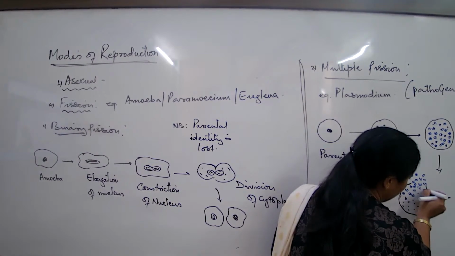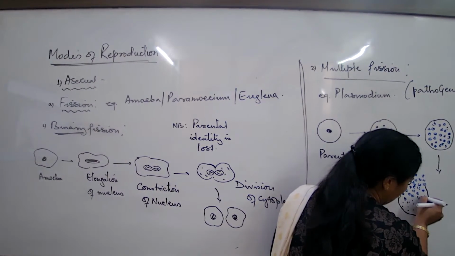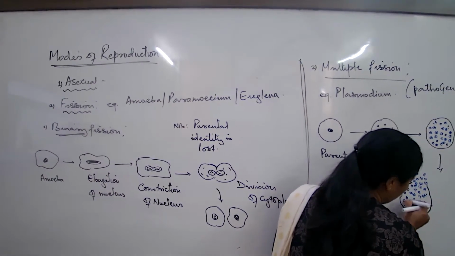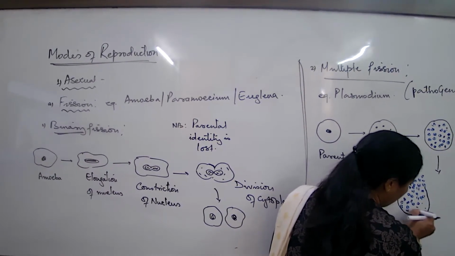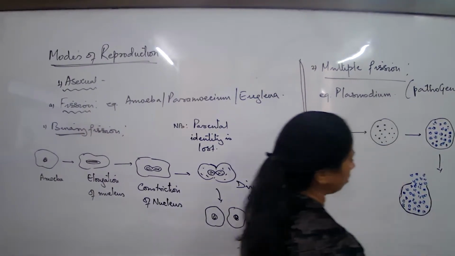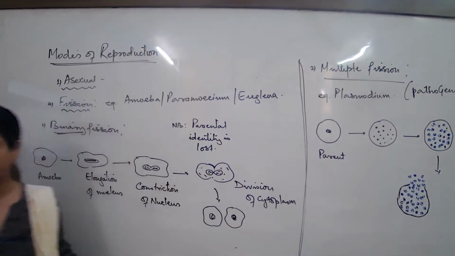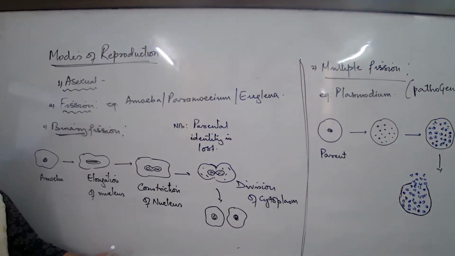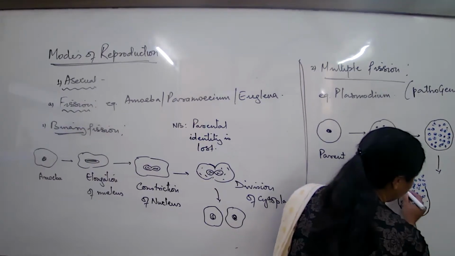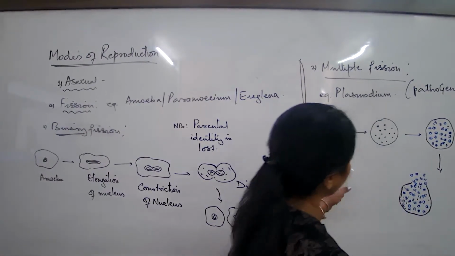So many daughter cells, hundreds of them released at one time. Why the word multiple? Because the nucleus divides a large number of times, resulting in the formation of small daughter cells, numerous in number. But then when we are talking about this particular method, what are the stages?